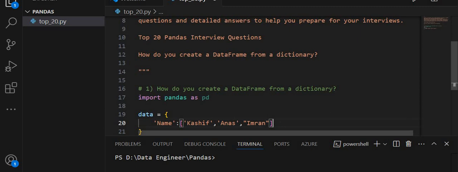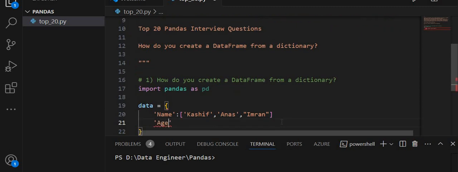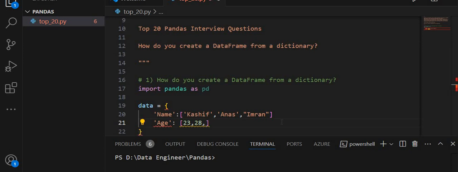I am passing a list of values to this key name, and the next key inside the data dictionary is age, and the values are 23, 28, 35, 36.